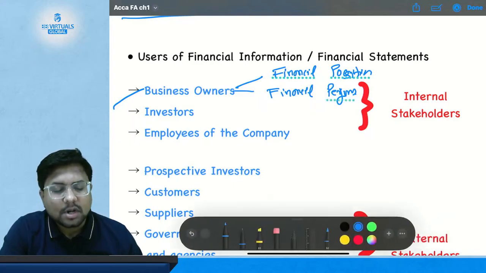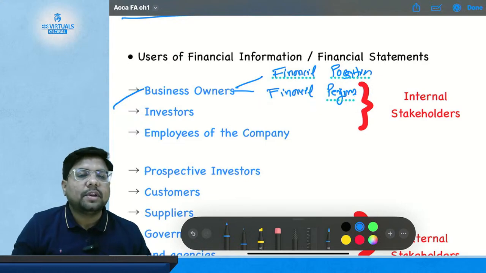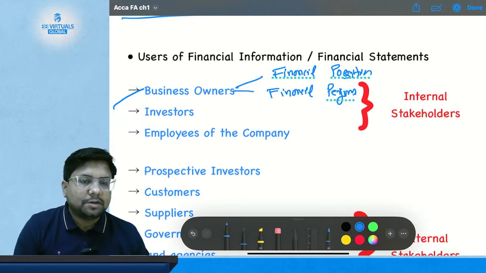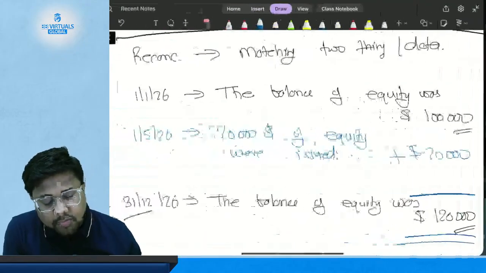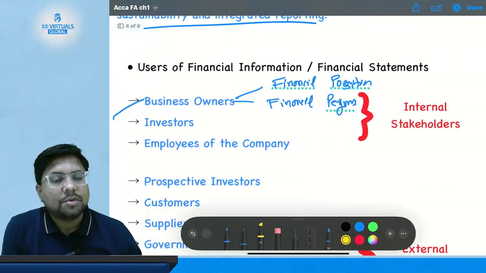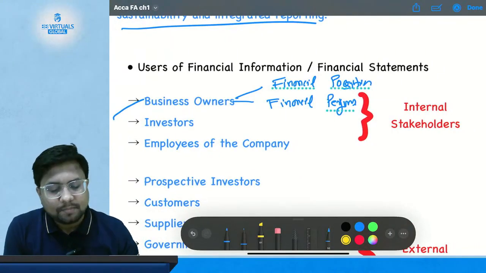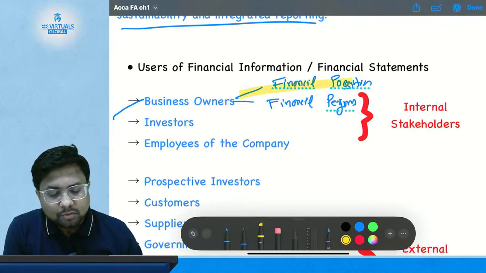So business owners are supposed to know this information, and that is why they will use the financial information and financial statements to know the financial position and financial performance of the business. That is, how much profit you are earning, how much loss you have incurred, how much asset we have, how much liabilities we are required to repay. So business owners are the first persons who are required to use the information of financial statements.